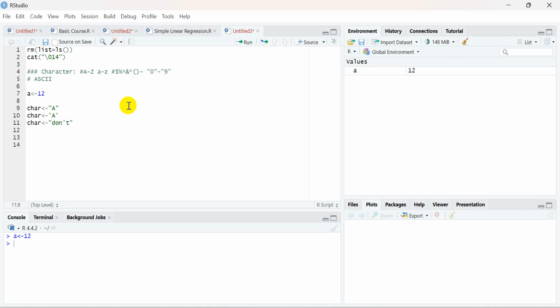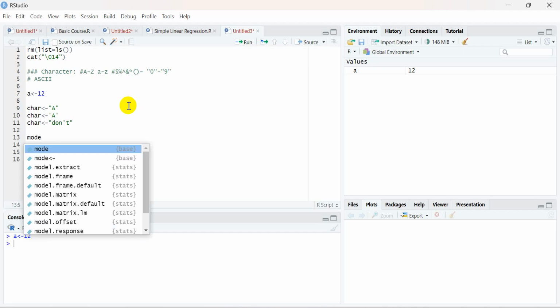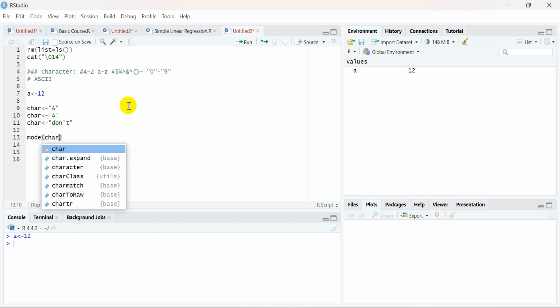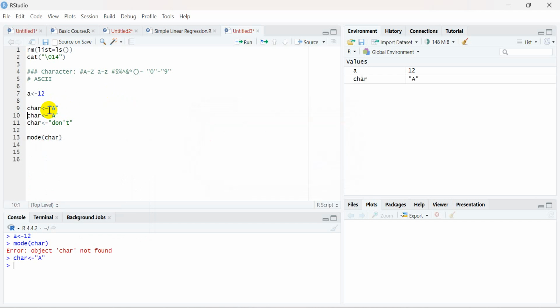So creating character values or string values in double quotes is the most useful thing. This is all about the character data type. You can also check it using the mode function, for example mode of char. Let me quickly run it. See here, the mode is telling me that it is a character value.